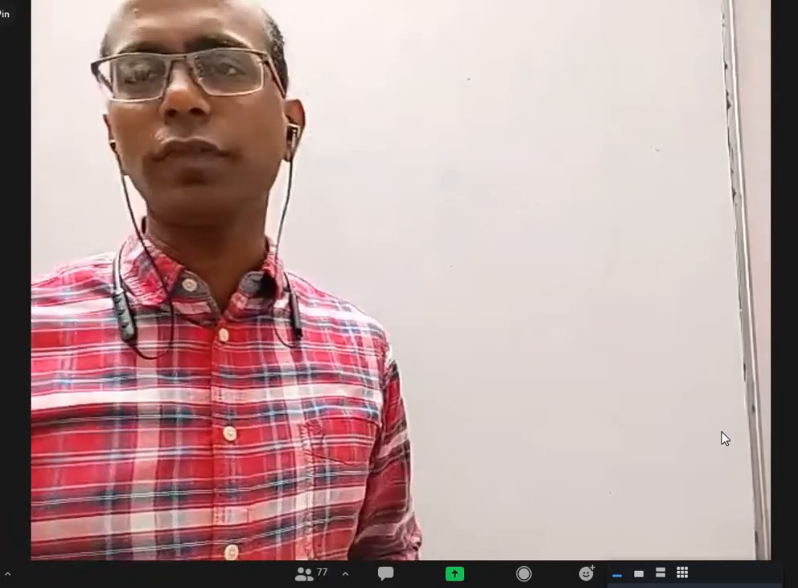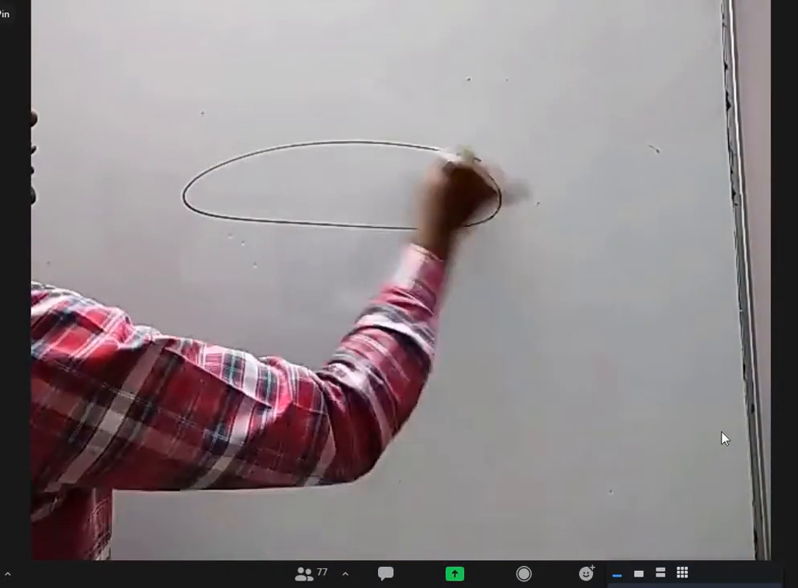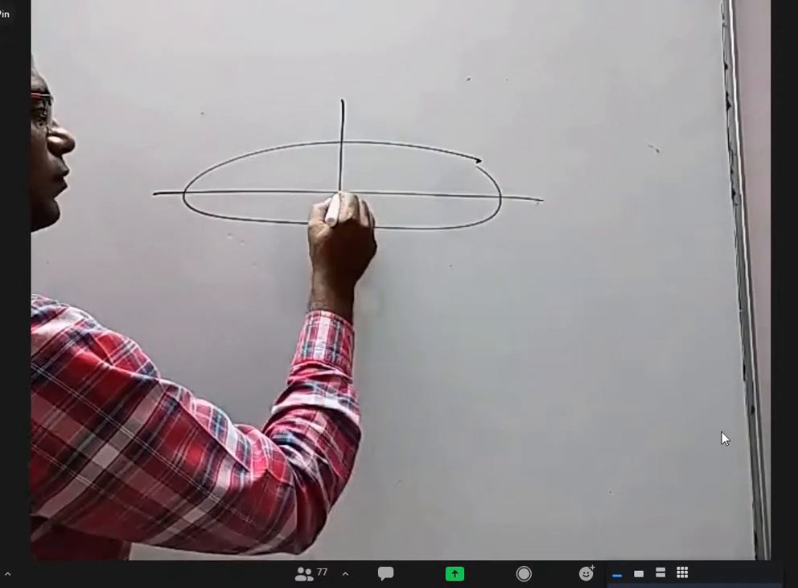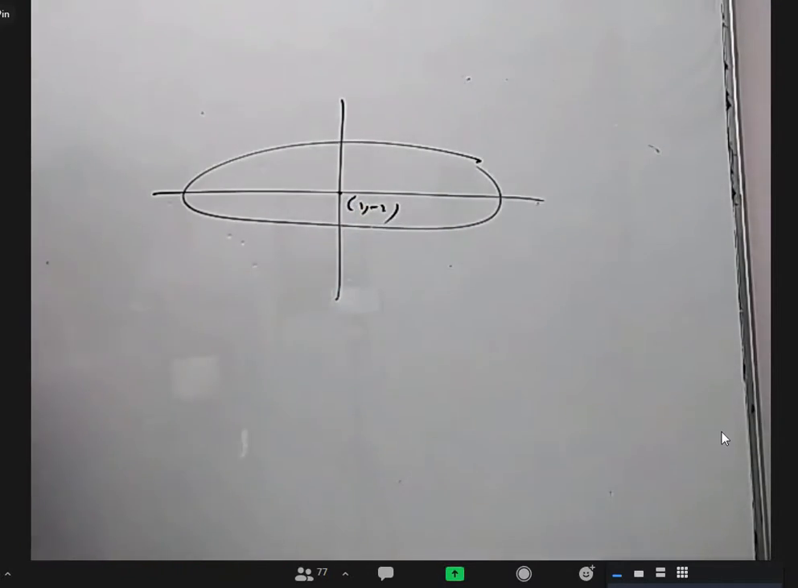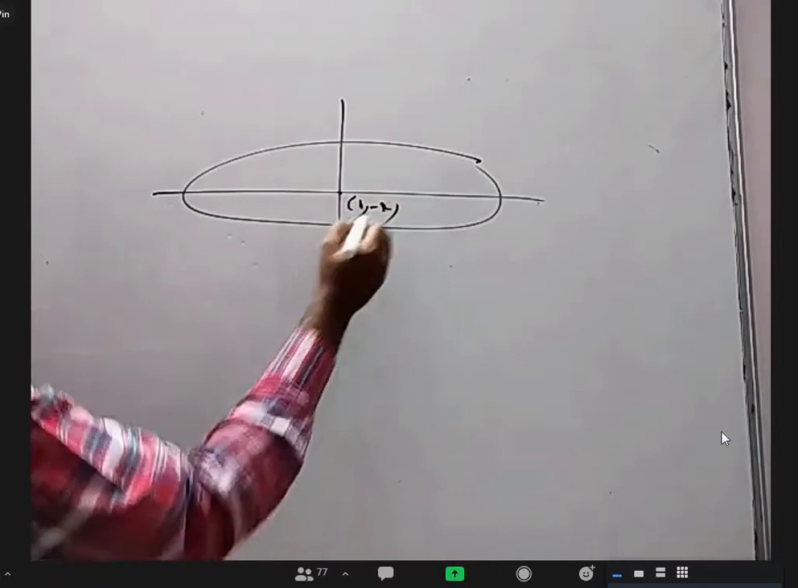Second thing is all of them should be bisected at the same point. That should be the center of the ellipse. So indirectly what is given is the center of the ellipse is 1, minus 2. Instead of telling directly, it is indirectly given as the 2 points.